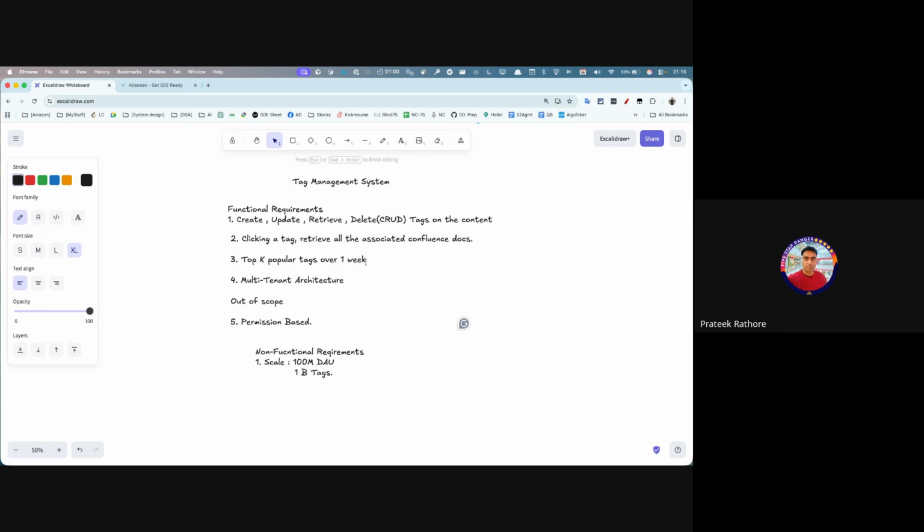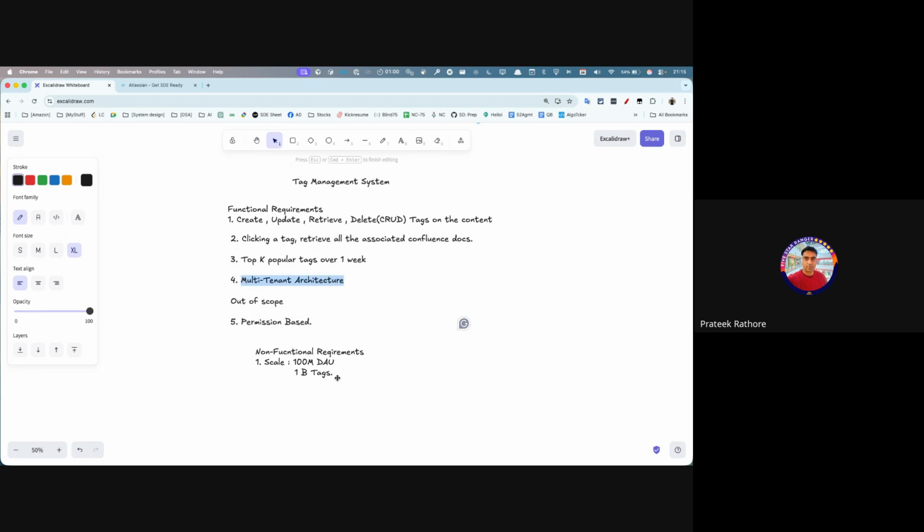Amazon will be asking what the trending topics for this week are. Let's say there is AI. They say, let me click on this AI tag and see what documents were created in the last one week. So this was a very important point.